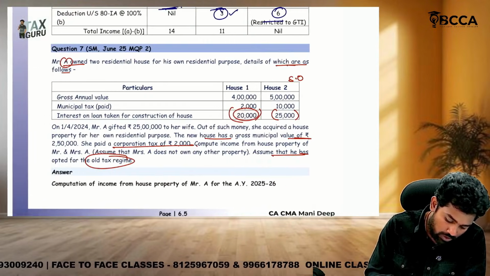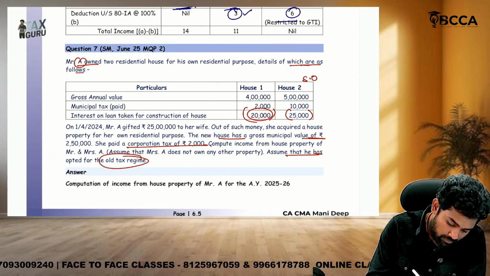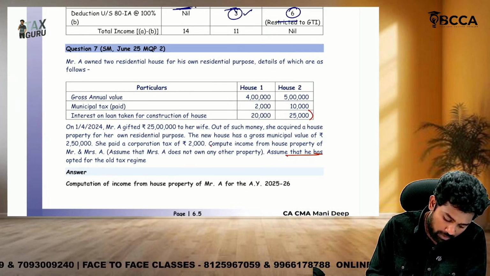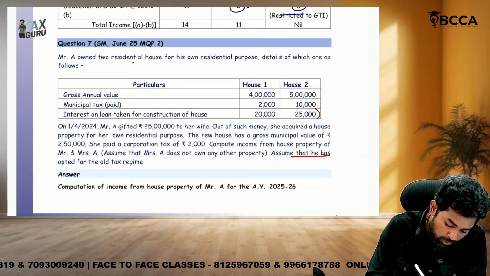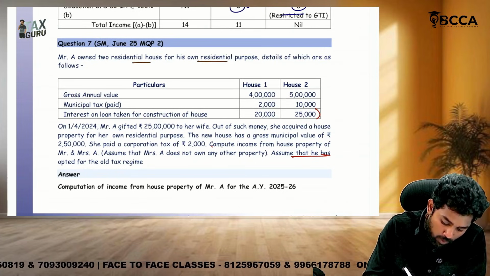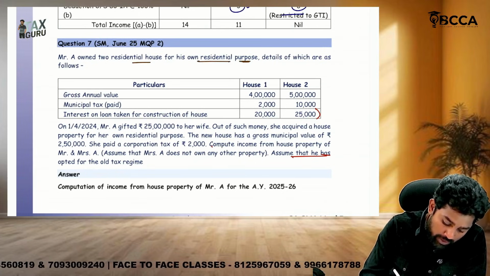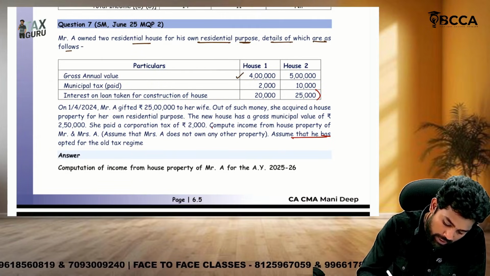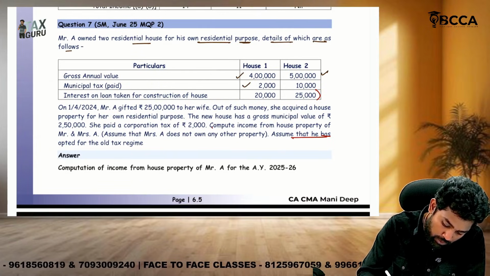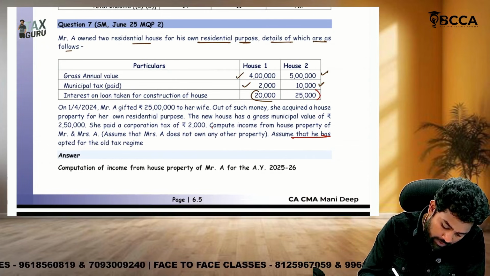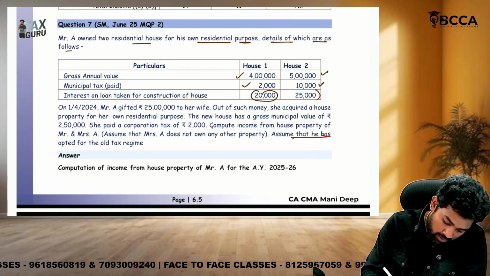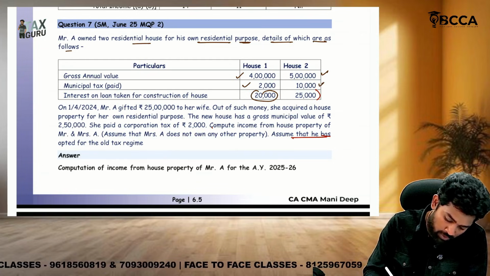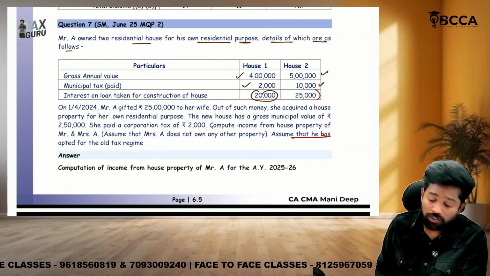Then we are solving question number 7. Mr. A owned 2 residential houses for his residential purpose, details of which are as follows. GAV 4 lakhs, 5 lakhs, municipal tax 2,000, 10,000, interest on loan taken for construction of house 20,000, 25,000. Okay, so total how many houses are there?